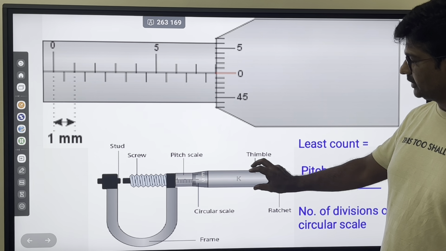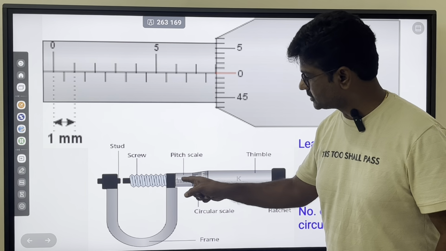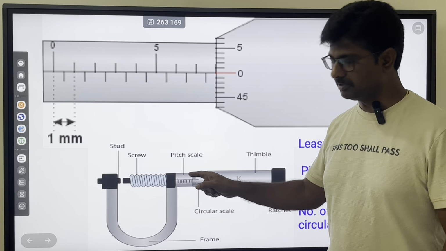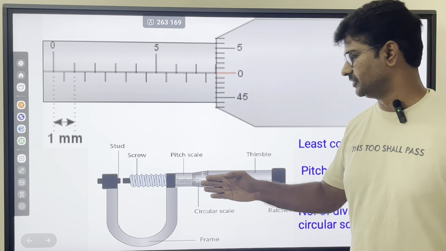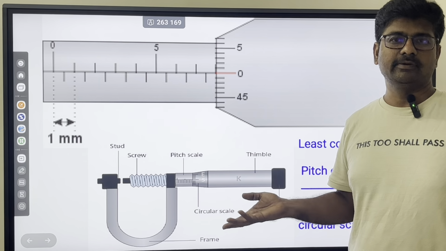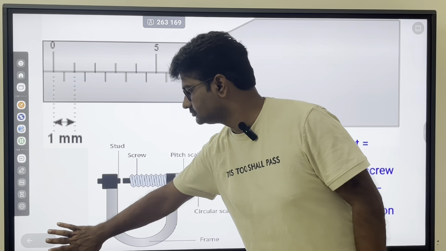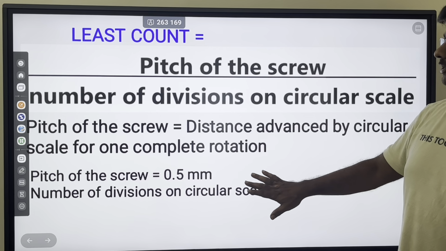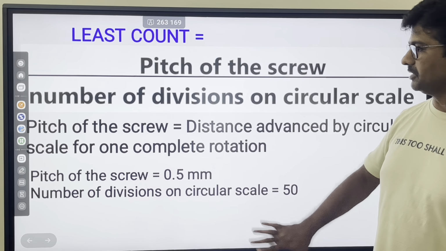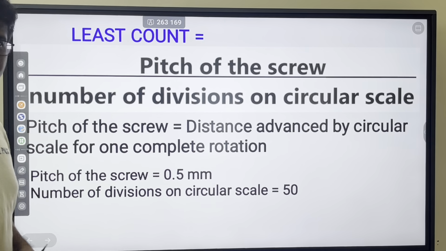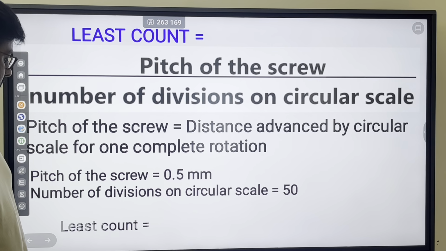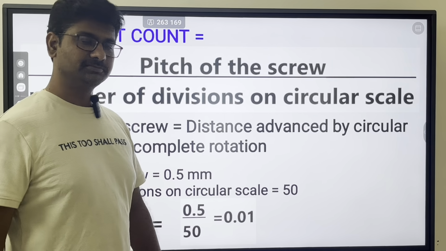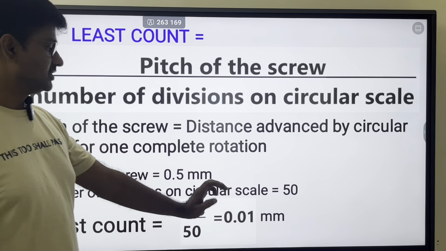So if I make one complete rotation of this thimble, how much does it advance here on this main scale? That is actually the pitch of the screw. If it advances 1 mm, then pitch of the screw is 1 mm. If it advances half mm, that is 0.5 mm, then pitch of the screw is 0.5 mm. Okay, so pitch of the screw in our case, let us take it is 0.5 mm. The number of divisions on the circular scale are 50, which we have seen. Now, least count is equal to 0.5 by 50, 0.01 mm is the least count.